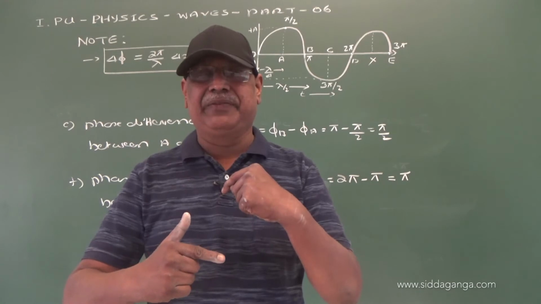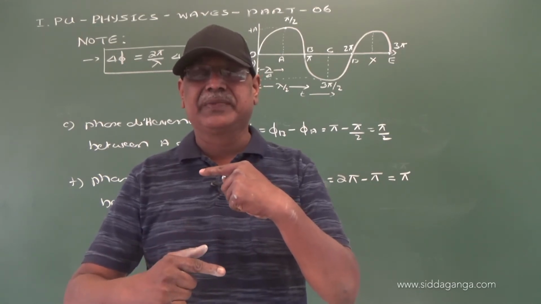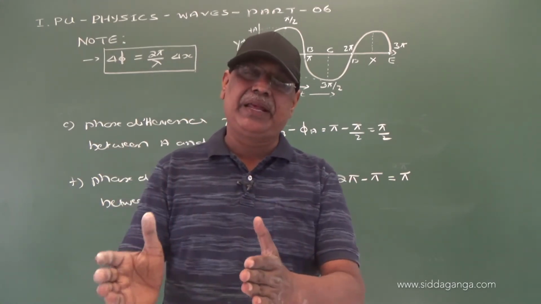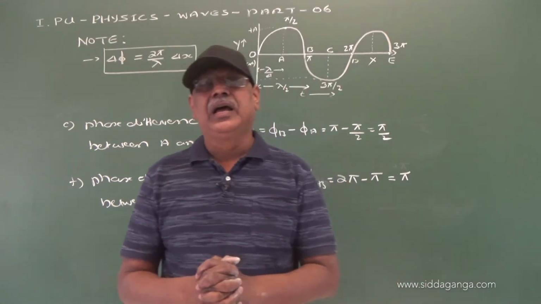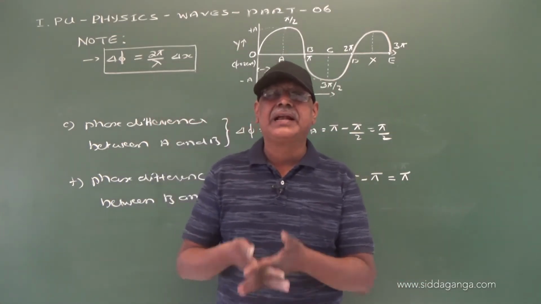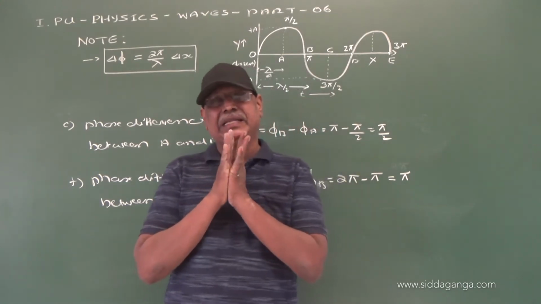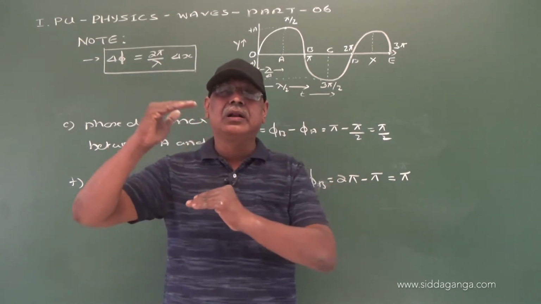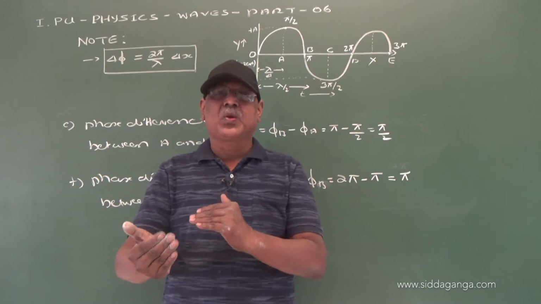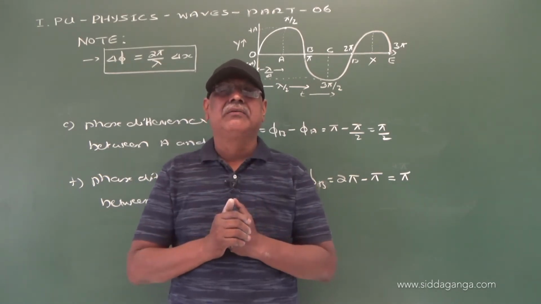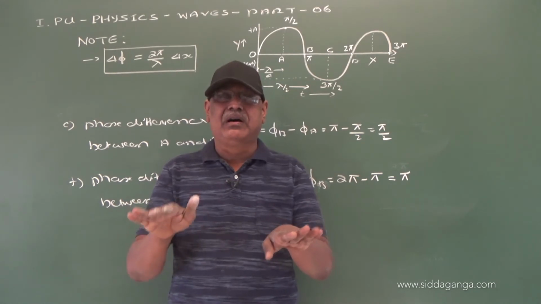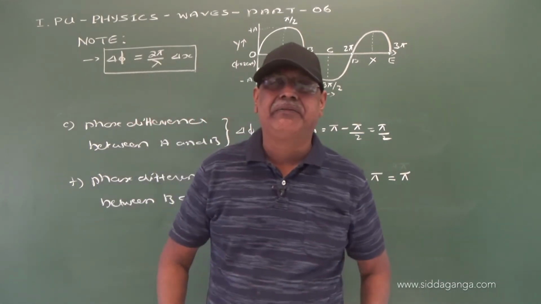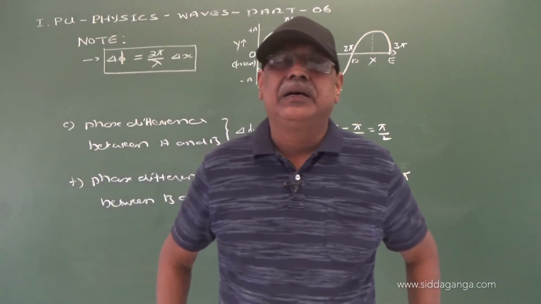Right? Now, you see the difference. So far we have discussed phase difference between two particles of a vibrating medium due to a single wave. When we are discussing interference and diffraction, where we consider phase difference between two or more waves which overlap on one another, we say that superposition of waves. Is that clear? And that's all about the relation between phase difference and path difference. Dear students,